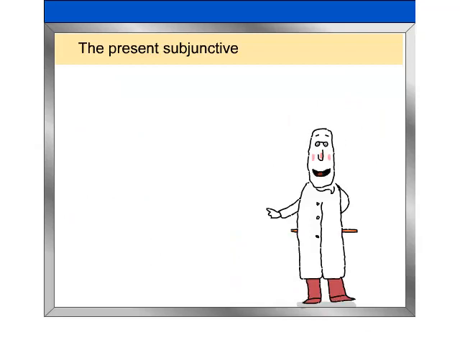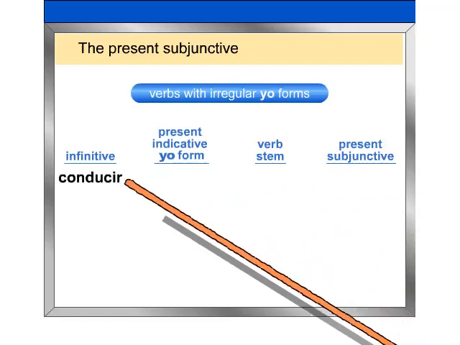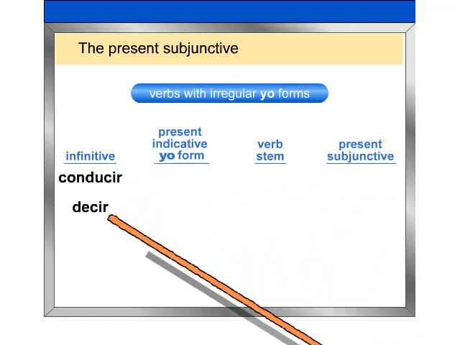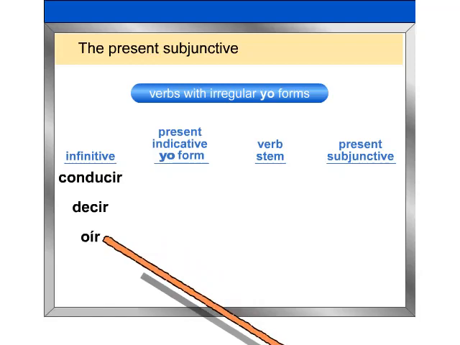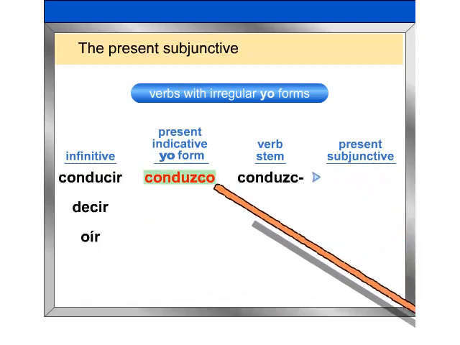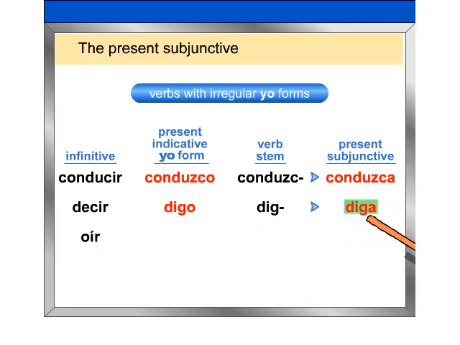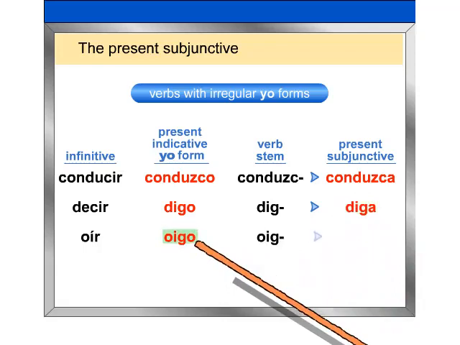You are now going to learn more about how to form the present subjunctive. In doing so, you're going to see quite a few verb forms. Verbs with irregular yo forms like conducir, decir, and oír show the same irregularity in all forms of the present subjunctive. For example, conduzco, conduzca, digo, diga, oigo, oiga.